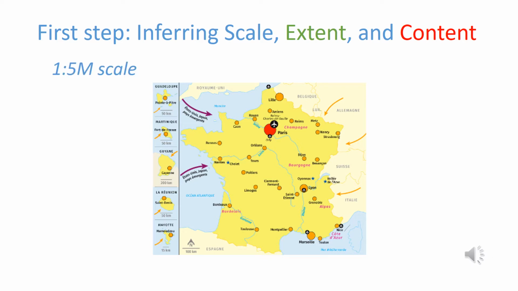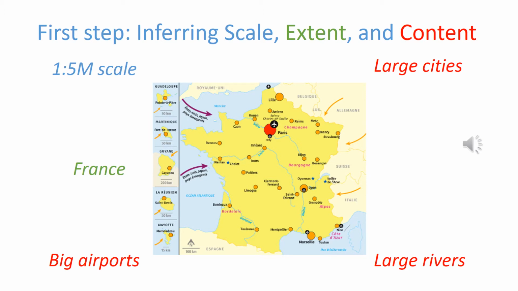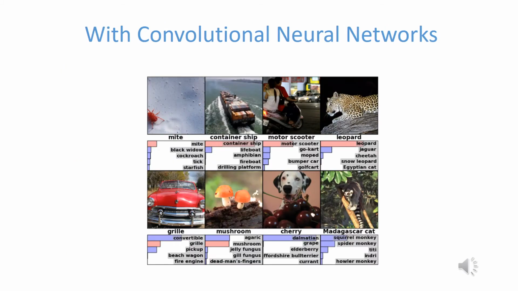For instance, the scale of this map extracted from a French geography textbook is 1 to 5 million. The geographic extent is France, and the map contains the large cities, the large rivers, and the main airports of the country. This is what we want to automatically infer from the image. To infer this type of information, we want to use convolutional neural networks because they have proved their usefulness for image classification.